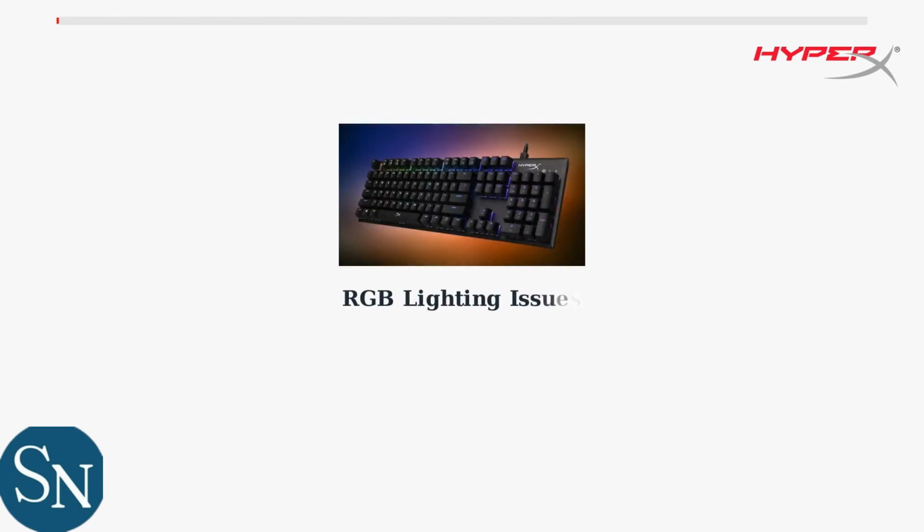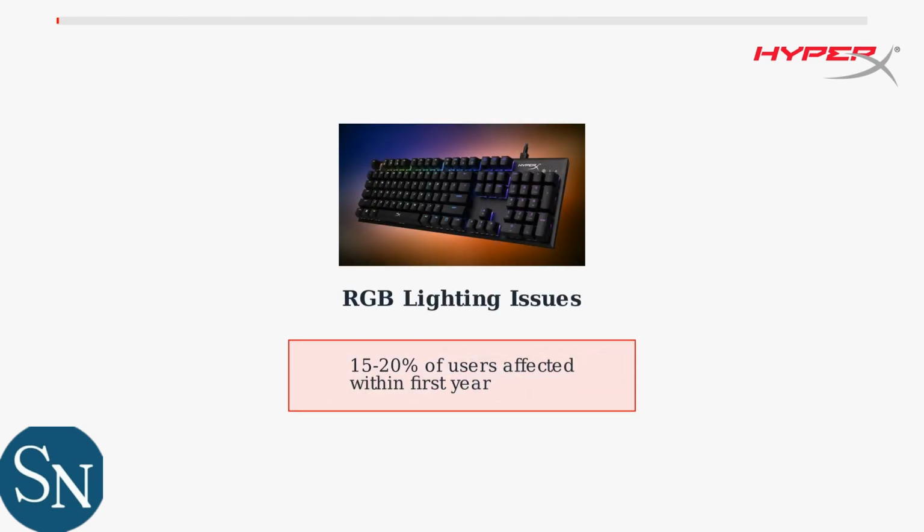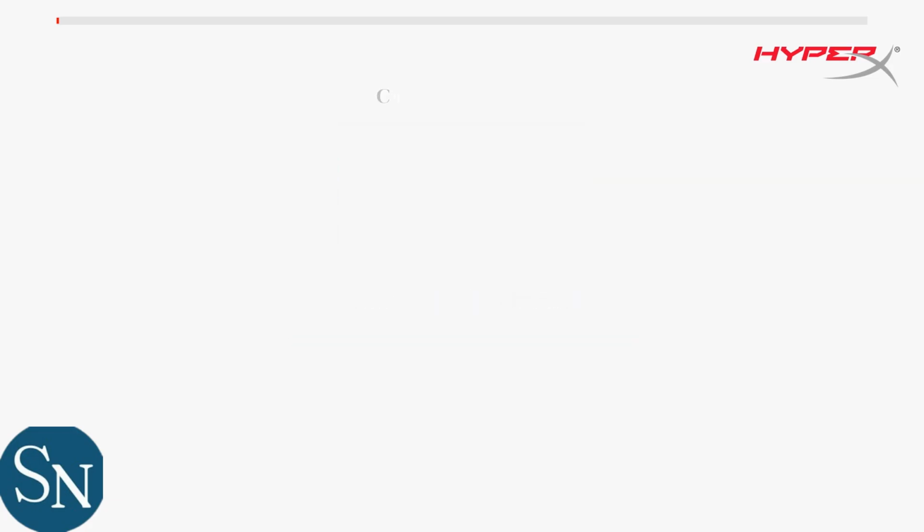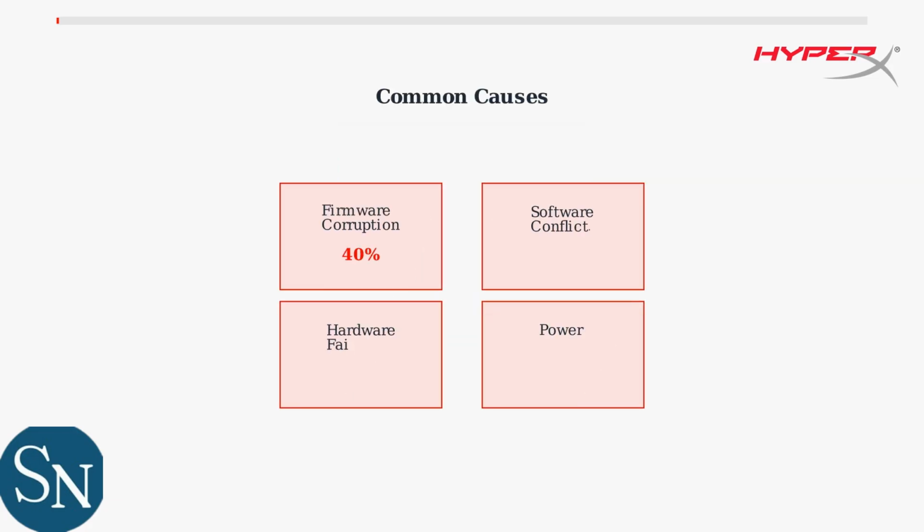RGB lighting problems with HyperX Alloy FPS keyboards are surprisingly common, affecting roughly 15 to 20% of users within their first year of ownership. These problems typically stem from four main causes: firmware corruption, software conflicts, hardware failures, or power-related issues. Understanding the root cause helps determine the right solution.